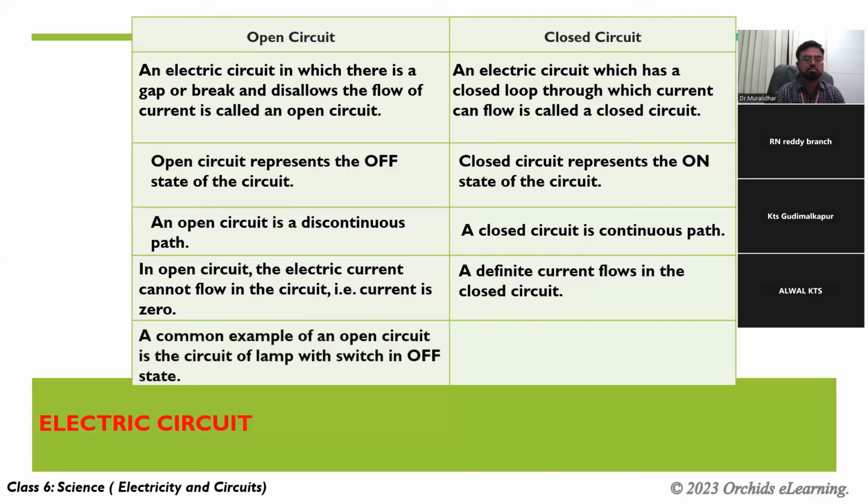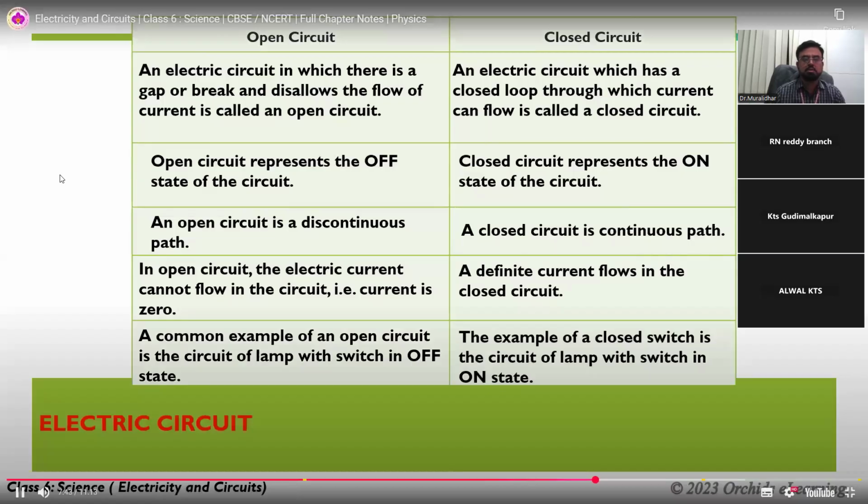A common example of an open circuit is the circuit of a lamp with a switch in the off state. An example of a closed circuit is the circuit of a lamp with a switch in the on state. So when current is not flowing, when you switch off, that is called open circuit. When you switch on, it is called closed circuit. In open circuit, no current will flow. In closed circuit, current will flow. Means in an open circuit, we cannot make the bulb glow. But in a closed circuit, the current flows through the cable and the bulb will glow or any other appliances will work.